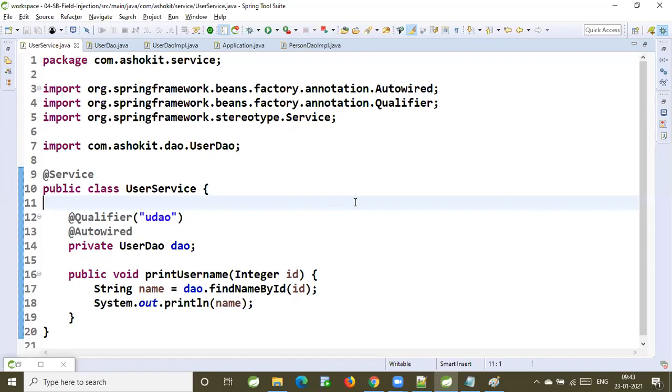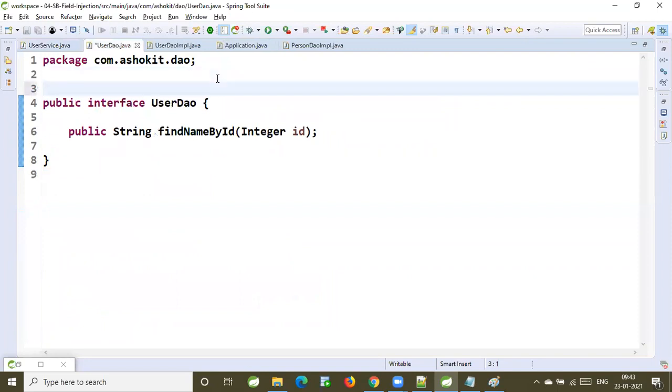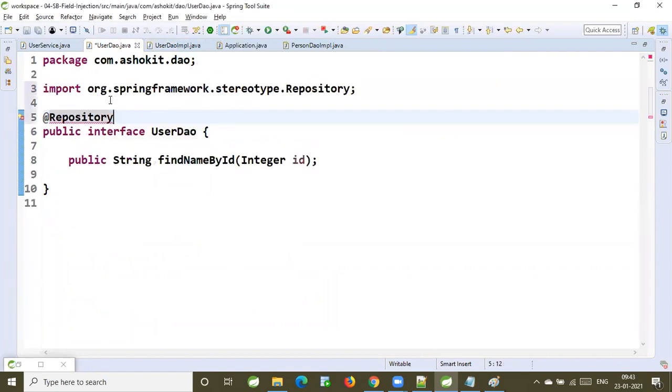Sir, what will happen if we provide the @Repository annotation on the UserDAO interface? You want to provide the repository annotation here directly? Even if you provide this, will it create the object? No, it will not. Just try. No problem. Nothing will happen.